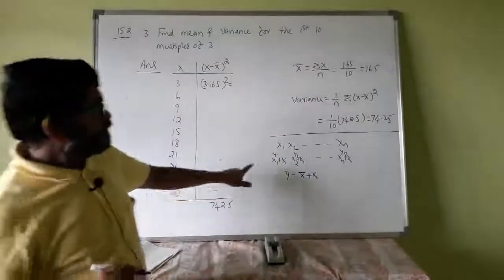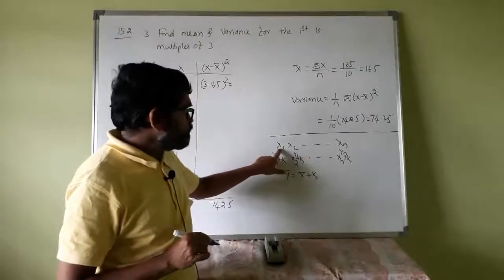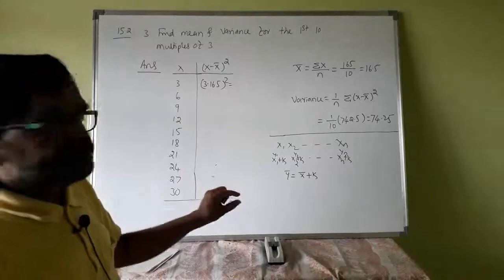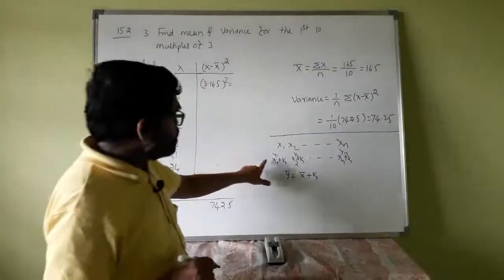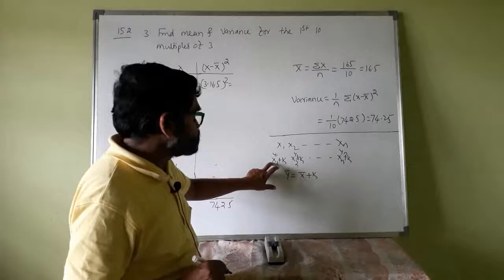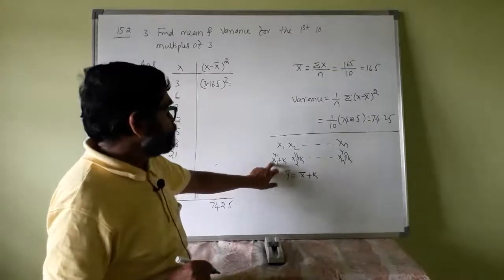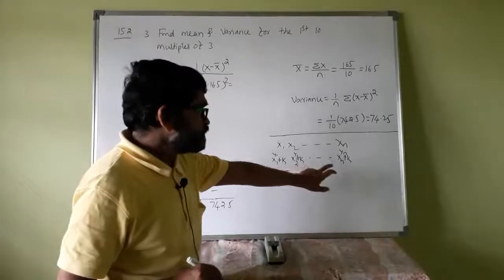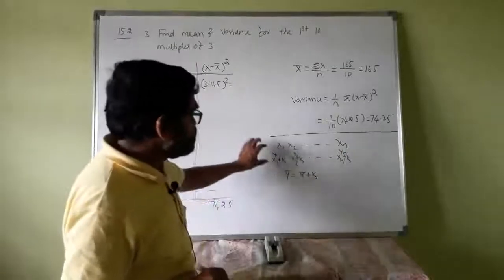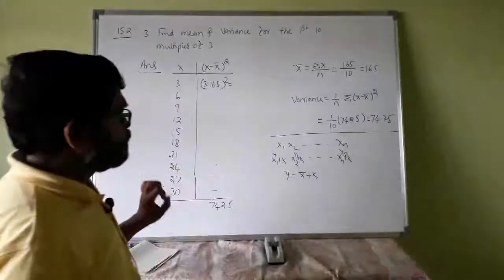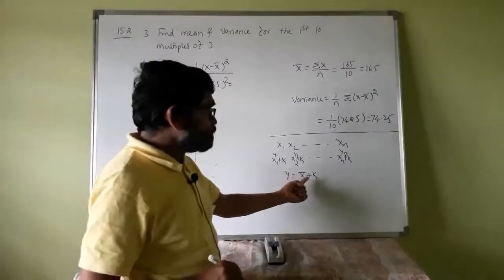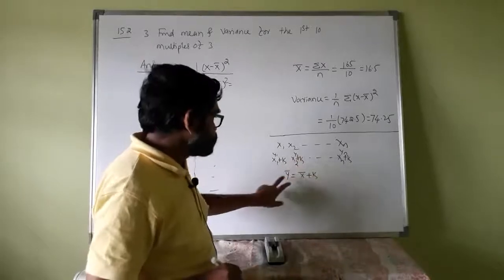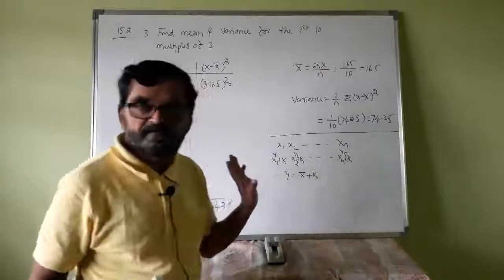Remember, if each observation is shifted by some constant, then the arithmetic mean is shifted by the same constant. Suppose y1 is x1 minus k, y2 is x2 minus k, yn is xn minus k, then when you compute y bar, it will be x bar minus k. Similarly, with the sum, y bar is x bar plus k.